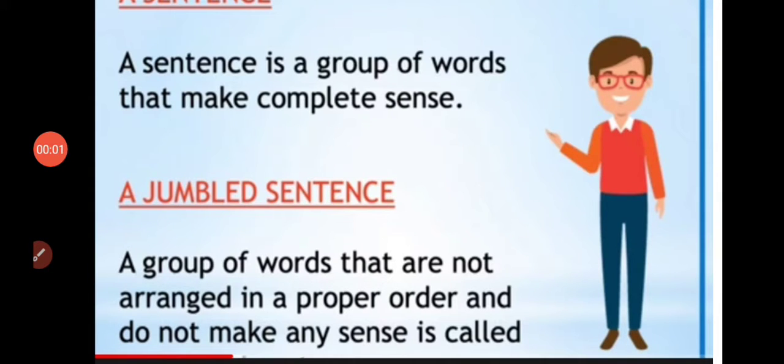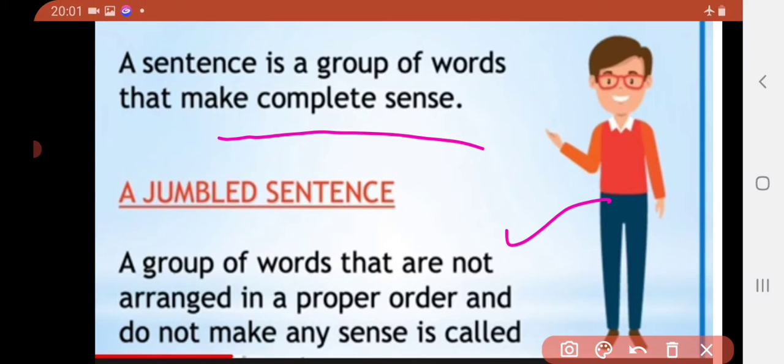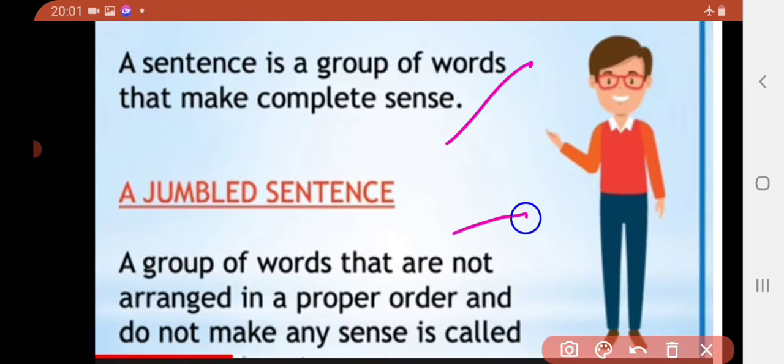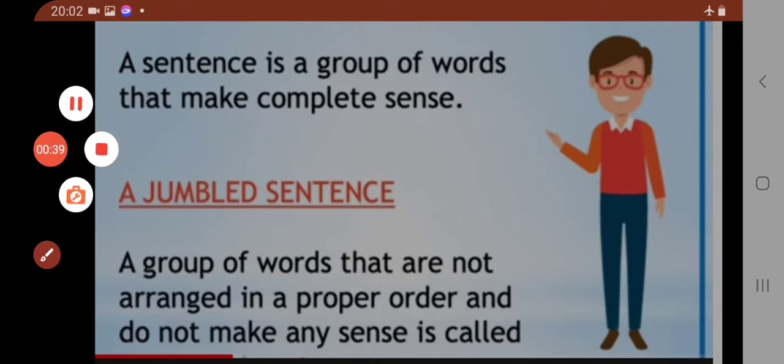So children, what is a sentence? The sentence we made, fat is the cat, didn't make any sense to us. But when we arrange the words in a different sequence, it makes complete sense to us. So children, a group of words that makes complete sense is a sentence, alright? And a group of words that are not arranged in proper order and do not make any sense is called a jumbled sentence. Like fat is the cat is a jumbled sentence, where the words are not arranged in a way that makes sense to us.